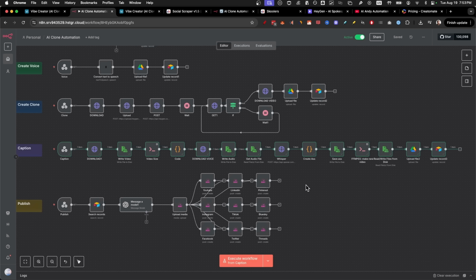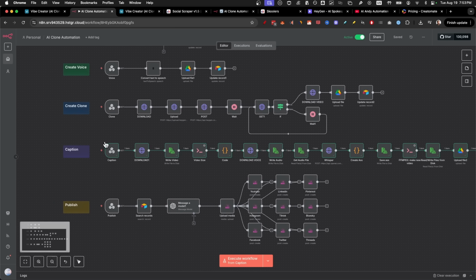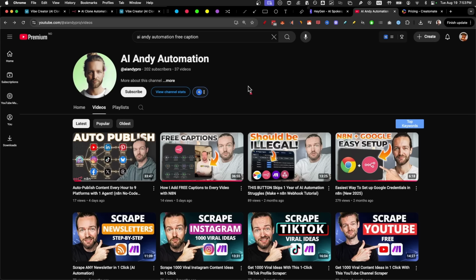So if you have N8N Cloud and you don't want to run this, that's perfectly fine. You can always go to CapCut or any other auto captioning software to get auto captions. But if you want it all automated, I highly recommend checking out the second channel and looking at this video here in particular. It goes through everything step by step, even if you don't have self-hosting or FFmpeg set up.